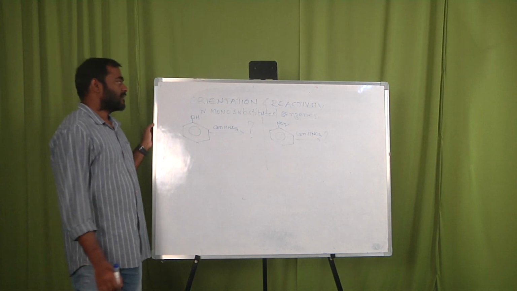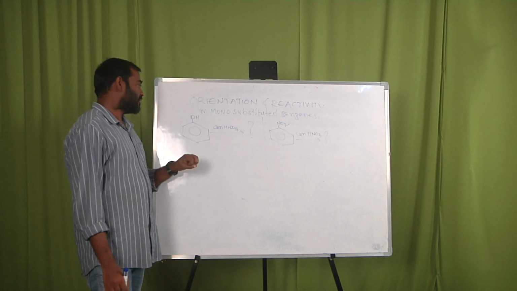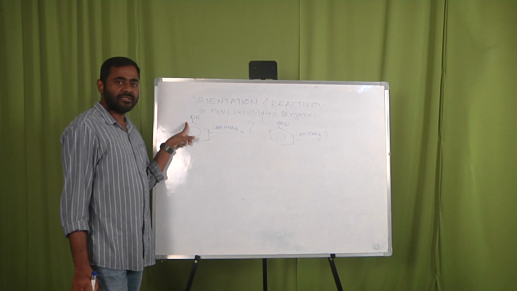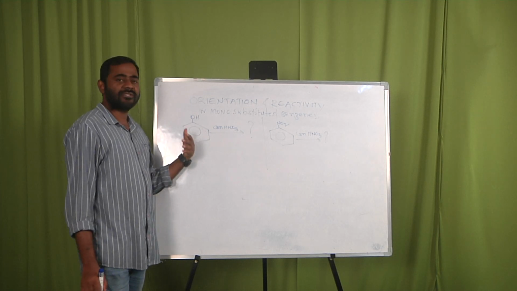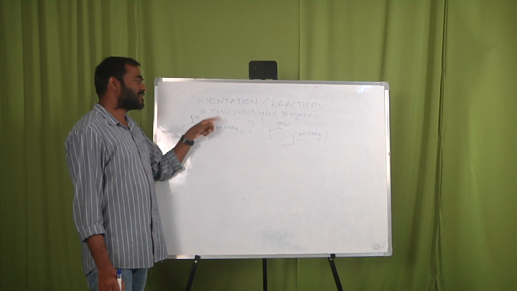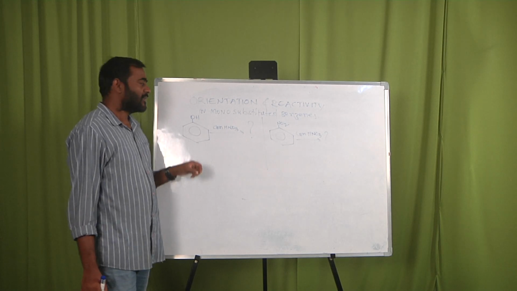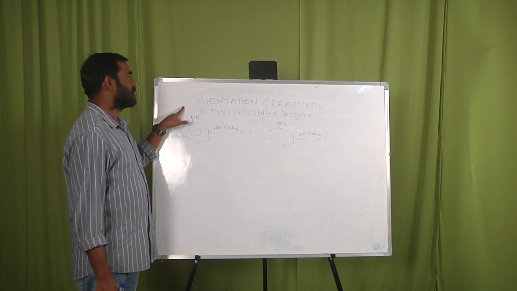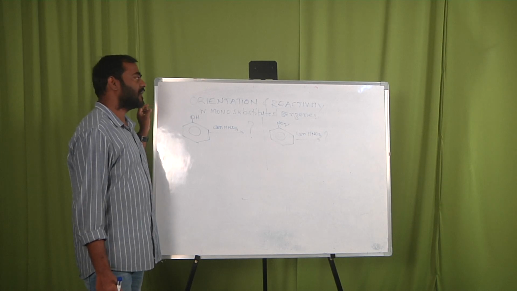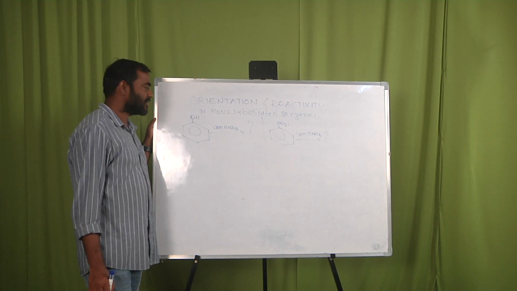So already one substituent exists on the benzene, and again it is going to react with some other electrophile. Then what is the product that we have to find out? In this case we are learning orientation and reactivity in monosubstituted benzenes.